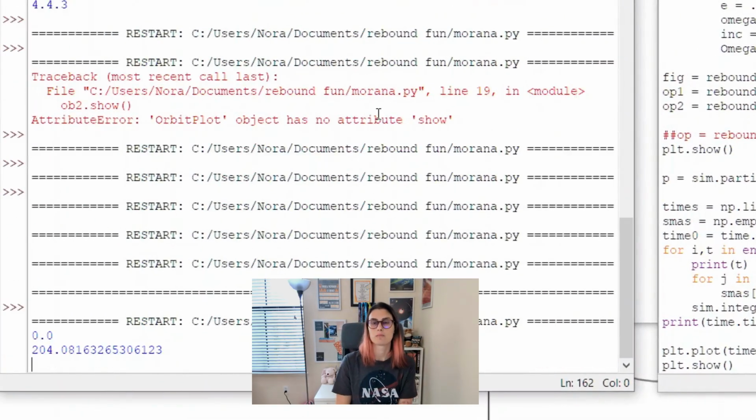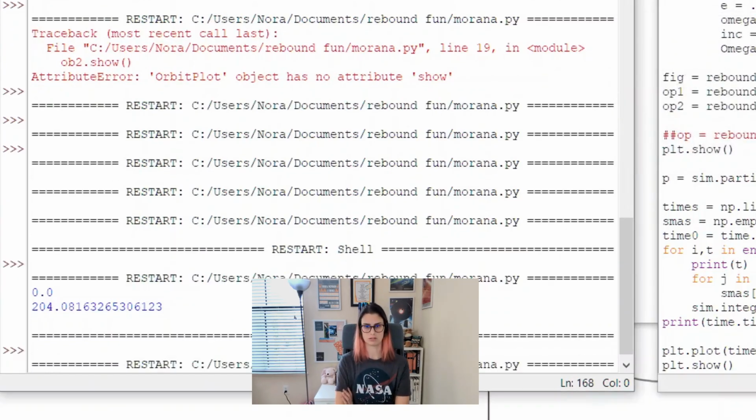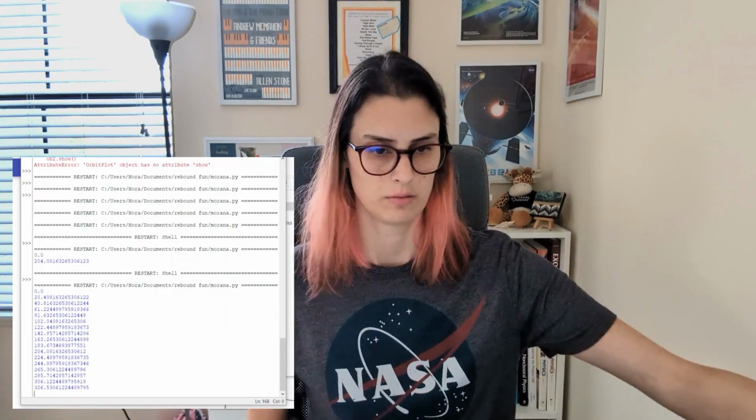So this goes back to the point about IAS15 and its adaptive time stepping, because it's going to a really, really short dt, I'm sure, to capture the motion of this moon because it has such a tiny orbit. Am I having regrets about this? Possibly. Okay, let's restart it again. Let's just do 1,000 and see how long that takes.